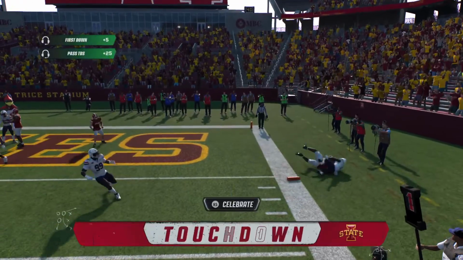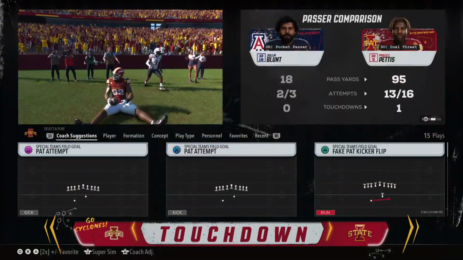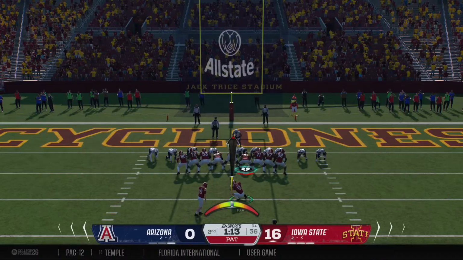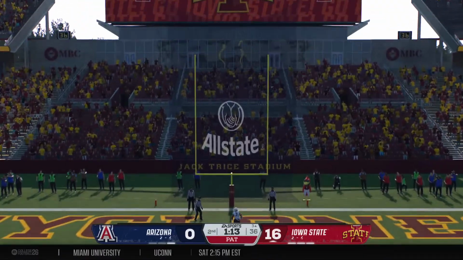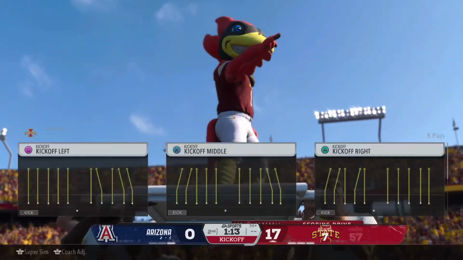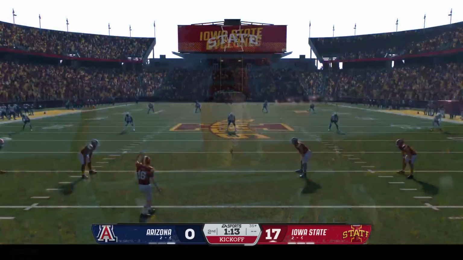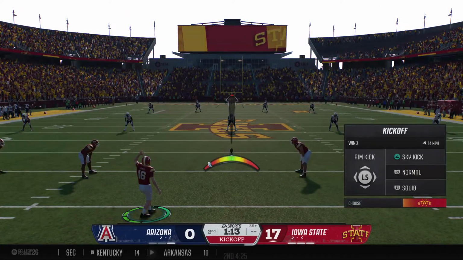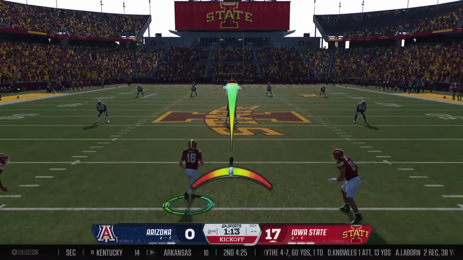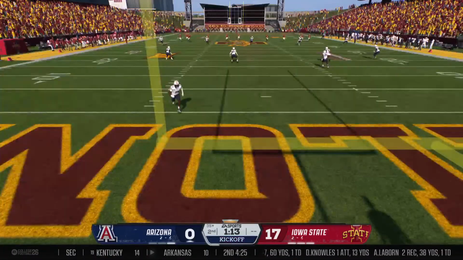Gets it out quickly. Touchdown, Cyclones! Made the grab and then did the rest himself, and they put points on the board. They've got the lead and are trying to put this one in a hammerlock here in Week 10. And with the extra point, they now have a 3-possession lead at 17. Look, it's still early, but we have some real distance being put on the scoreboard right now.